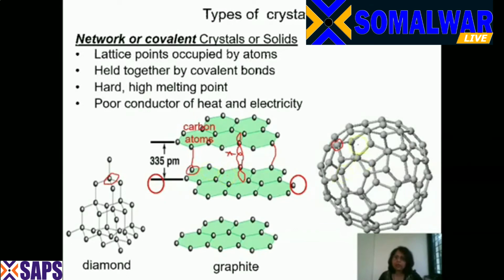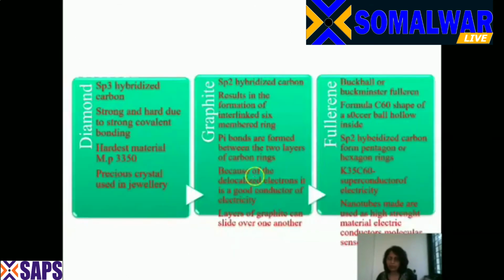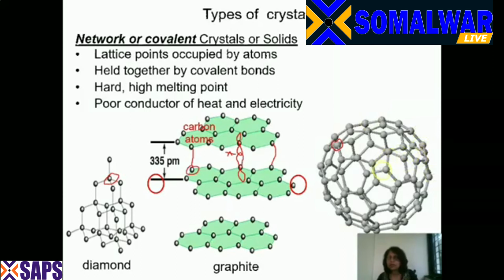Now coming to fullerene. This fullerene is also called a bucky ball because it looks like a football, and it is also called the Buckminster fullerene because it was identified by him. The formula for this is C60. That means in this ball we have 60 carbon atoms and they are networked in such a way that it forms a ball, but the ball is hollow from inside.